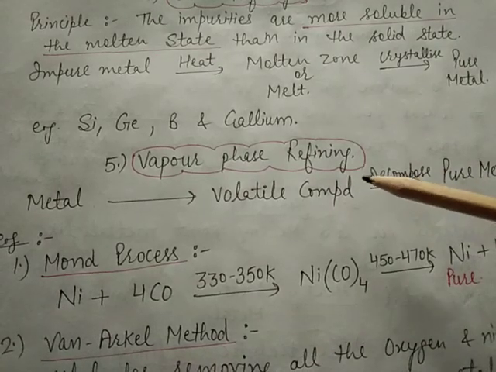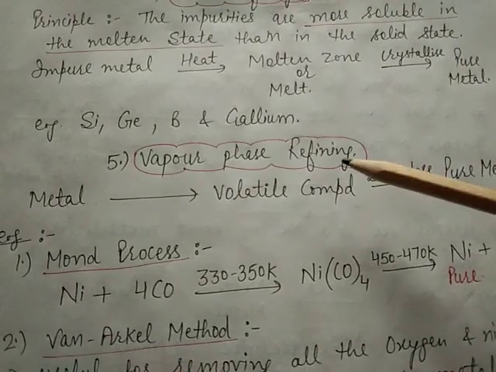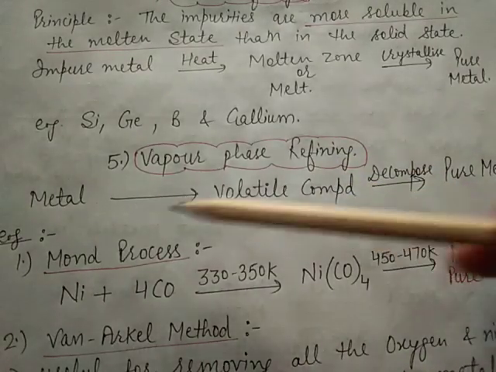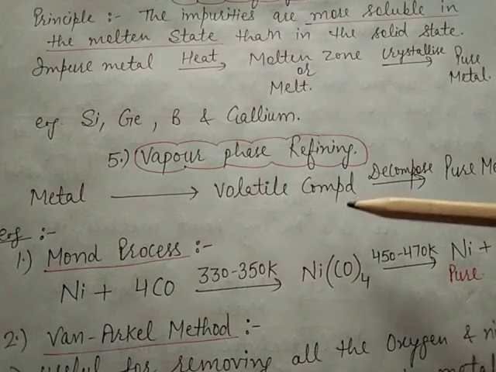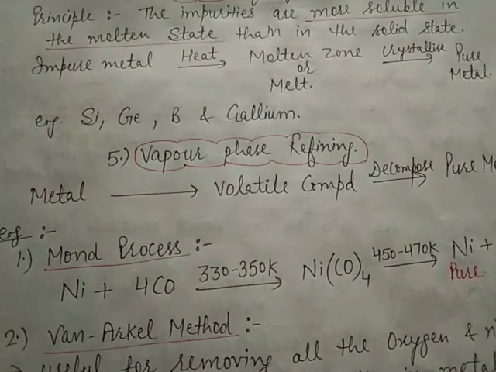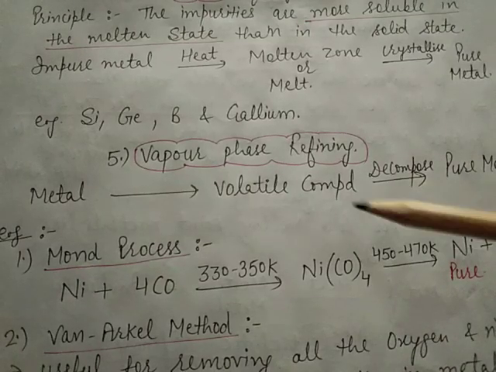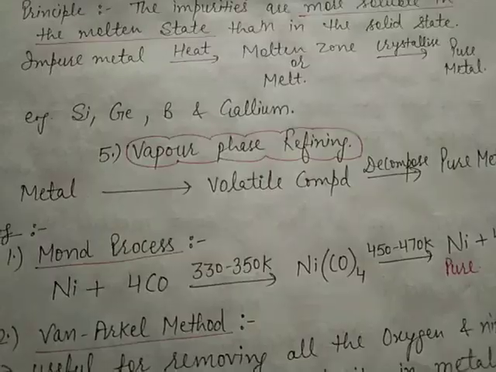Now the next method is vapor phase refining. In this method, first the metal is converted into a volatile compound. Volatile compound means one which easily evaporates. And these volatile compounds easily decompose into the pure metals.